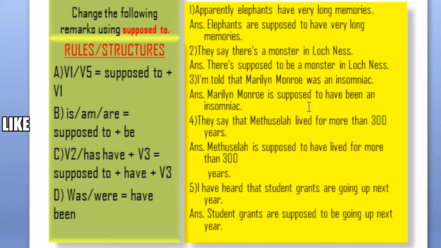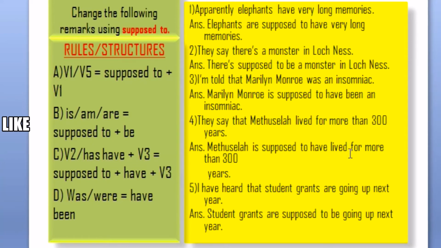Number 4, they said that Methuselah lived for more than 300 years. Methuselah lived, Bob 2. Bob 2, has/have plus Bob 3 is equal to supposed to have plus Bob 3. So in the same way, Methuselah is supposed to have lived. Have plus Bob 3, same Bob 3. So Methuselah is supposed to have lived for more than 300 years.